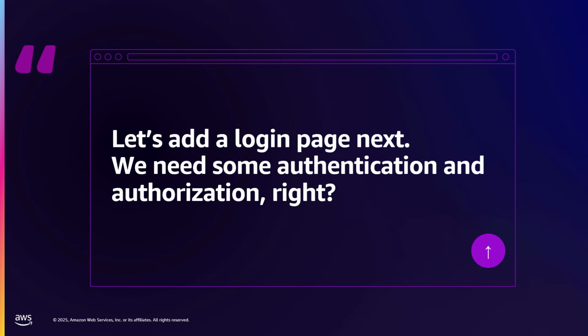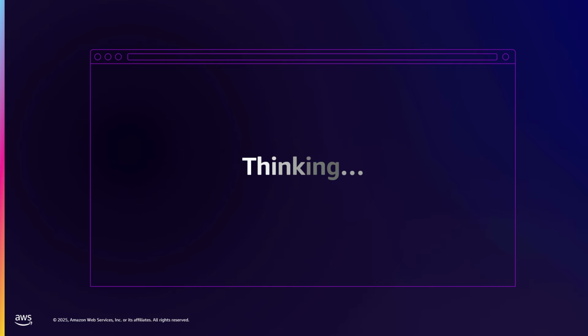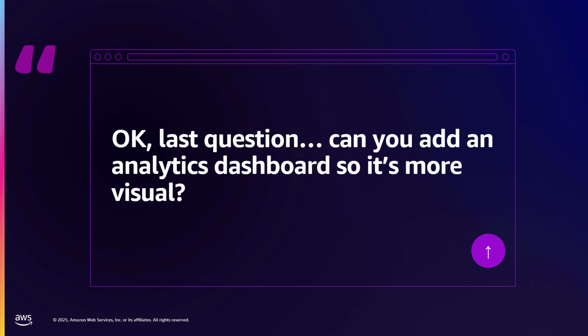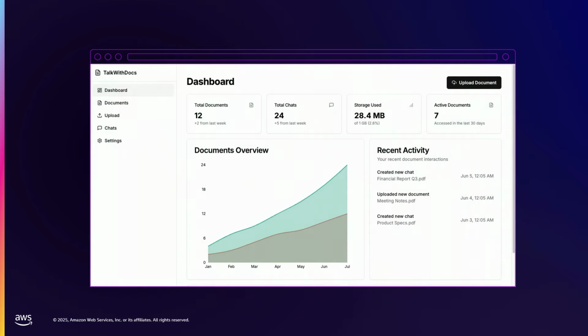Now, this is a cybersecurity conference, right? So we need authentication and authorization. So let's add a login. It's going to think for a bit. Got a login page. Now, one last question. Can we add an analytics dashboard, make it more visual, make the UI pop? It's going to think for a bit. I got a dashboard. So kind of cool.